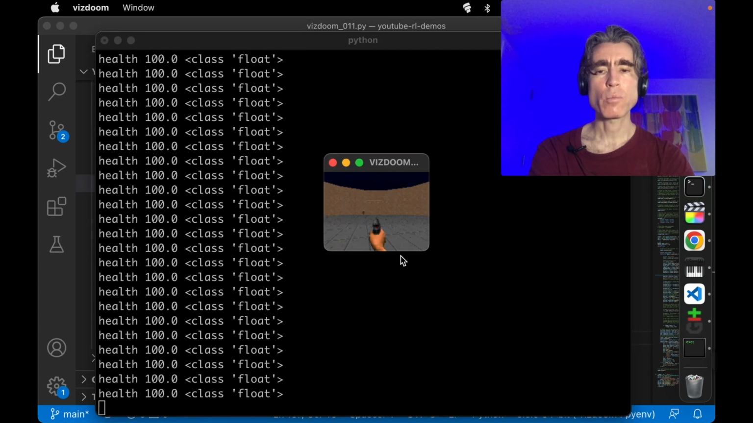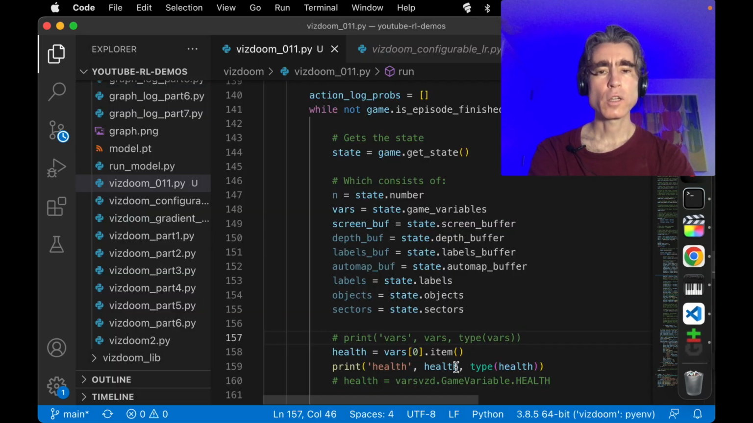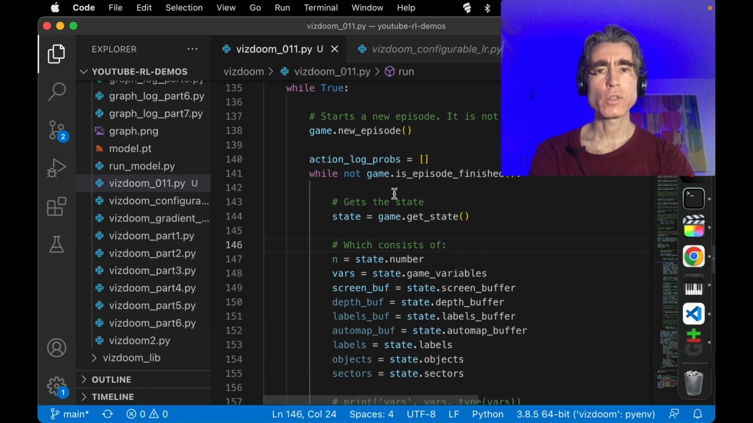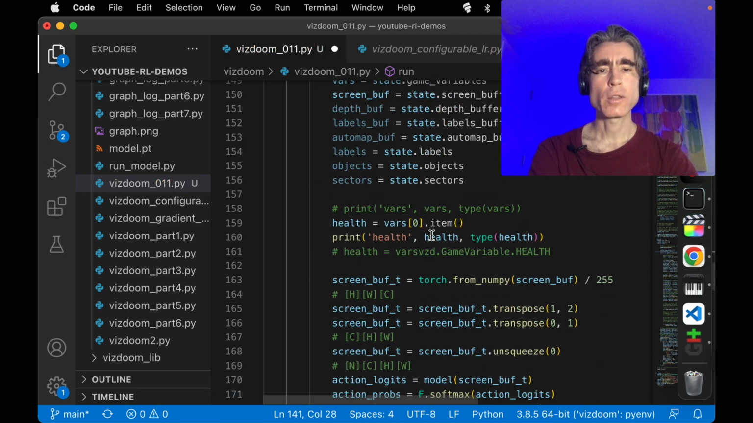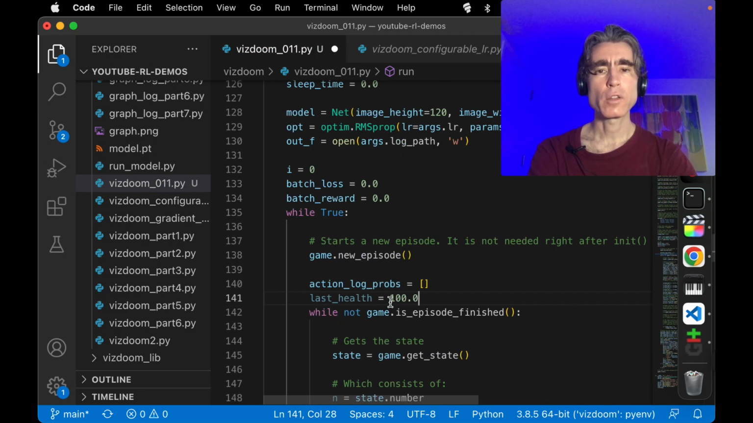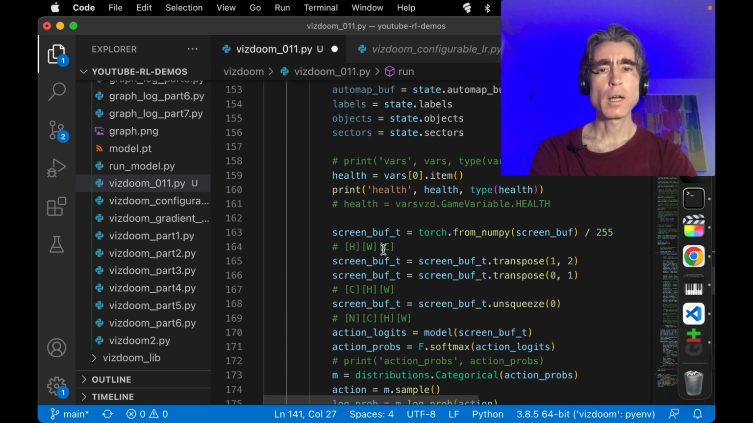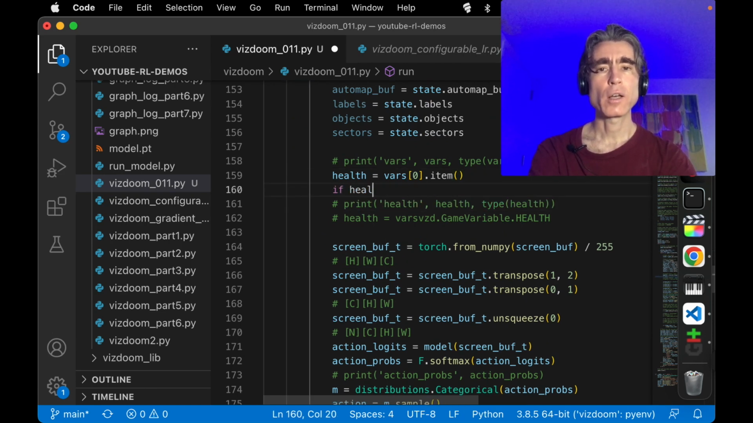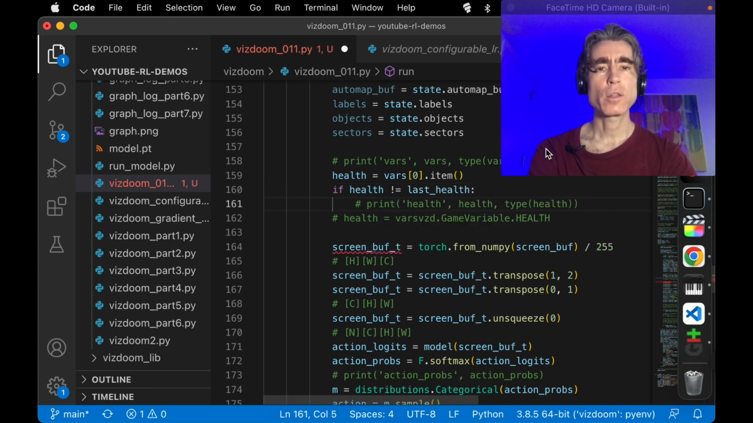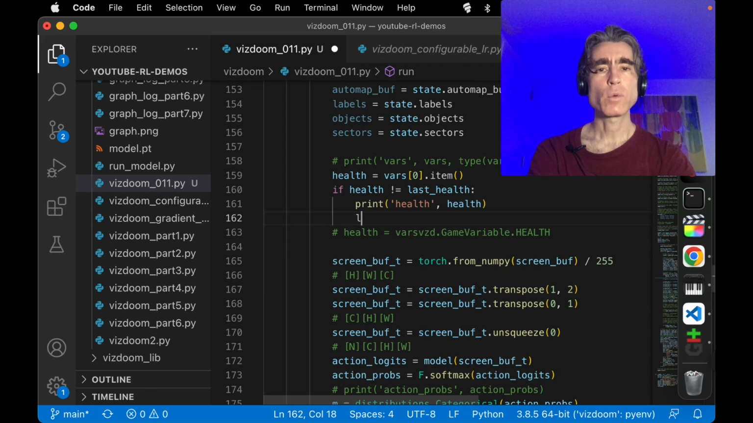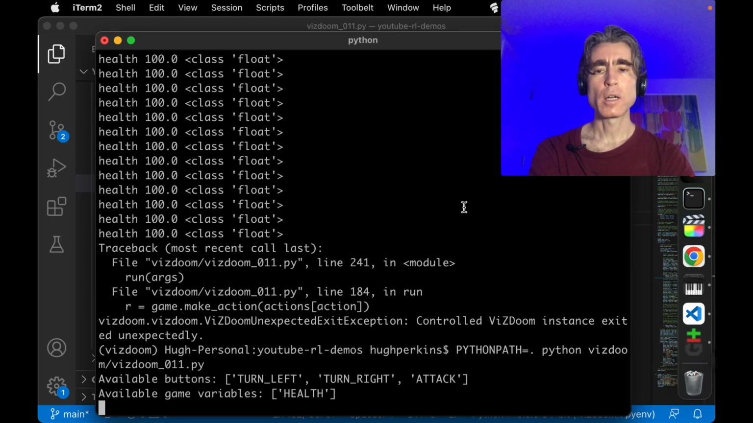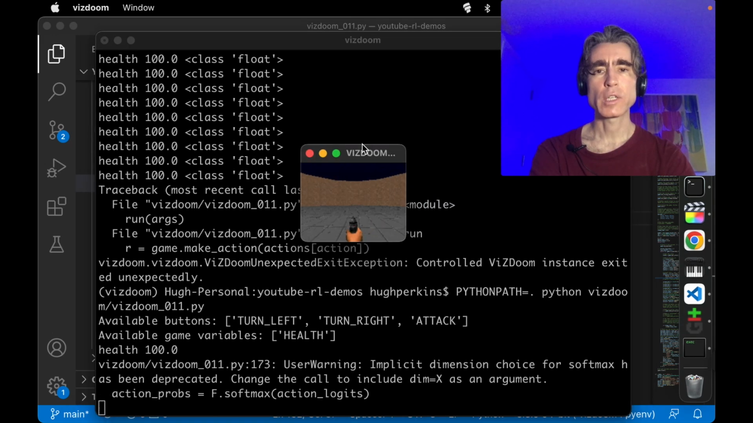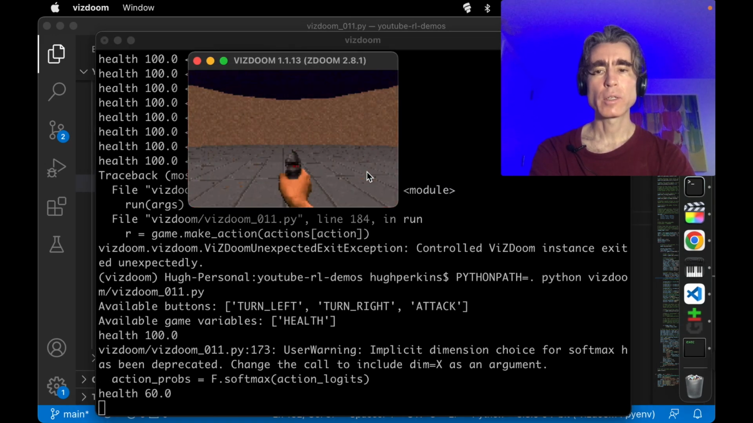And then what I want to do is only print when it changes. All right, so we've got our health, and then we'll do last health. So it starts off with 100. And then, well, you know what? Last health equal none. Health equal this. If health not equal last health, then we're going to print our health, and we're going to set last health to health. So now we'll just see when it changes, which I think is more interesting. Oh, there we go. 60. Yeah, there we go.